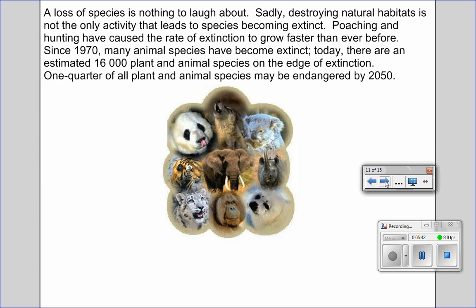A loss of species is nothing to laugh about. Sadly, destroying natural habitats is not the only activity that leads to species becoming extinct. Poaching and hunting have caused the rate of extinction to grow faster than ever before. Since 1970, many animal species have become extinct. Today, there are an estimated 16,000 plant and animal species on the edge of extinction. 1/4 of all plant and animal species may be endangered by 2050.